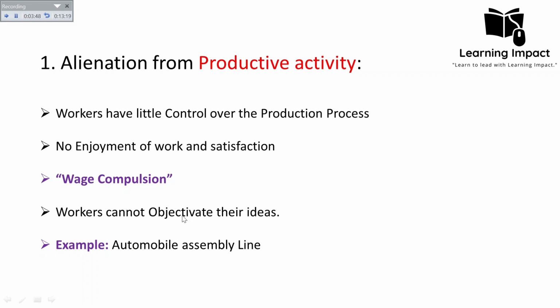And what they have been compelled to do is that they have to participate in an endless sequence of simple, repetitive and boring tasks which give no opportunity for the worker productivity, and hence there is no enjoyment of work and satisfaction. So in that way, under the capitalism, the workers have little control over the production process, which is often based upon the division of labor, and the worker is only able to reject the work at the expense of their life and that of their family. This is how the working class has been alienated from the productive activity.